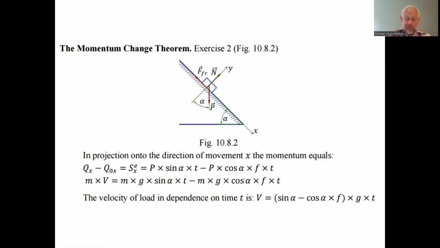This is the answer to the question, what will be the velocity of this load, definitely one load P. Even without the definition, we don't need to set the mass. We just need to set the angle alpha, the factor of friction, and the time moment. Because when we simplify this equation, we reduce the common factor, mass, from all of the summands on the left and the right sides of the equation.